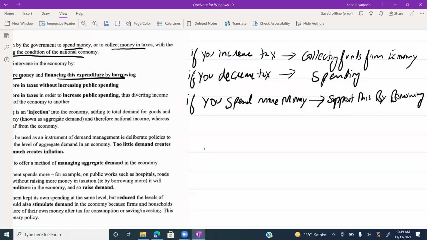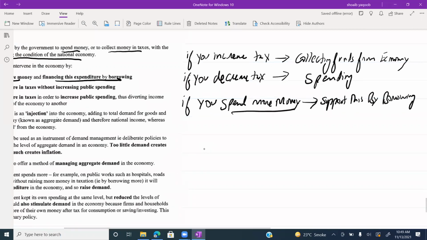Spending more money means you will build roads, motorways, bridges, and underpasses in the country, you will distribute funds through the Benazir Income Support Fund, you will open langar khanas, you are distributing laptops. You're spending more money.